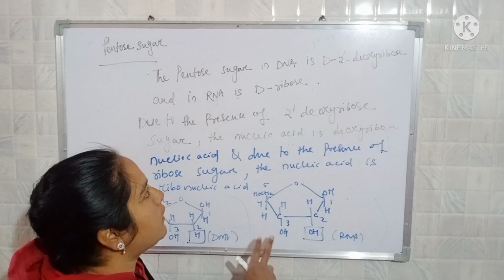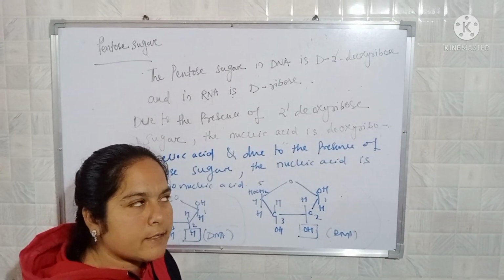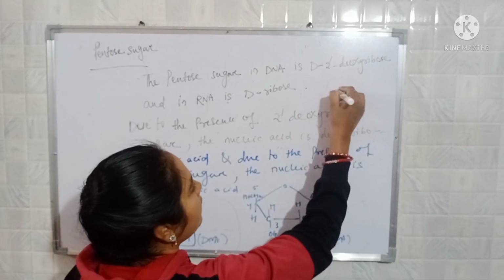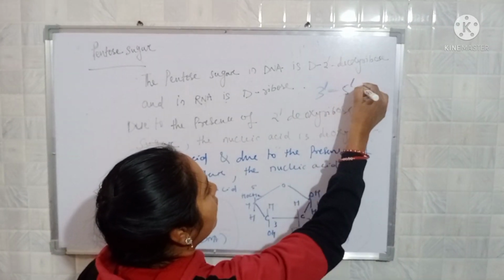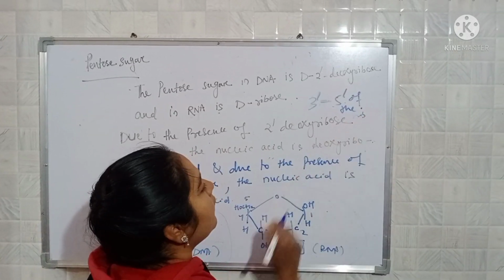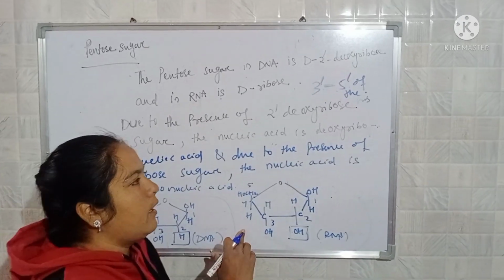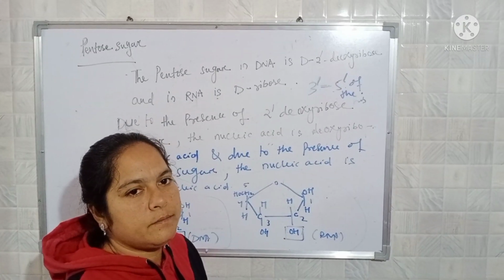An important property of the pentose sugar is that it forms esters with phosphoric acid at the 3' and 5' ends of the sugar molecule, and the nitrogenous base links with the pentose sugar by the glycosidic bond.